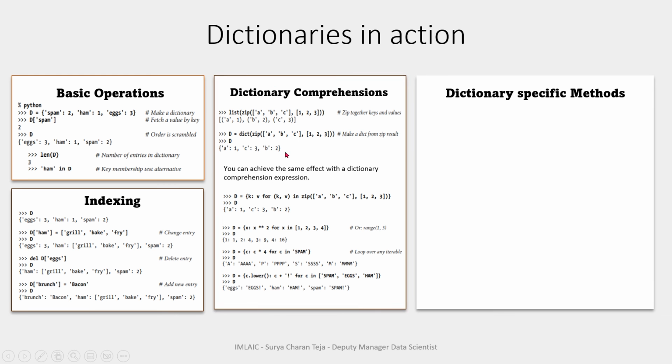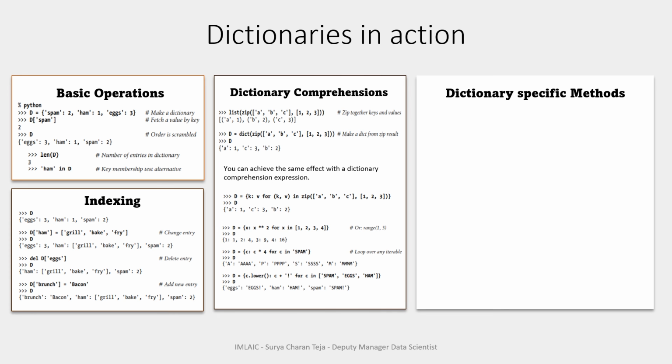Whatever we coded, we used dict and then zip, and we made a dictionary. You can achieve the same effect with the dictionary comprehension expression. We will actually code it in Jupyter notebook. You don't have to worry.